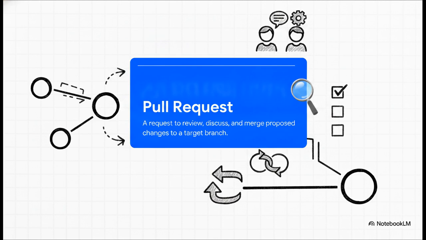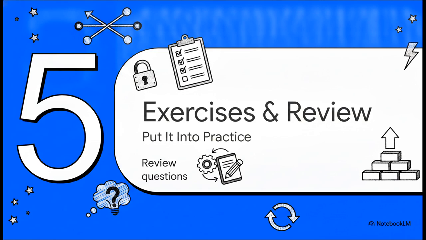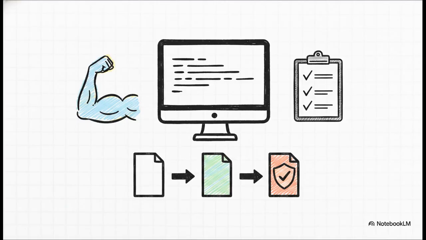And that brings us to our final chapter, Section 5, Exercises and Review Questions. Time to put it all into practice. Because we all know we learn best by doing, here are your local workflow exercises. I really want you to pause this explainer right now, open up your terminal, and physically complete these 5 steps to lock in that muscle memory.